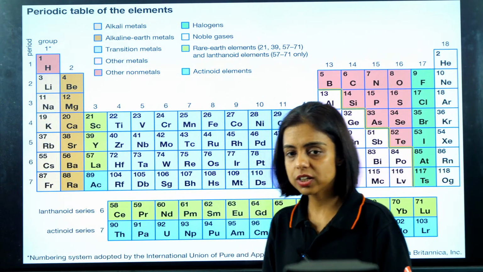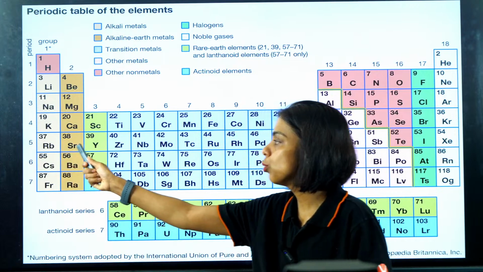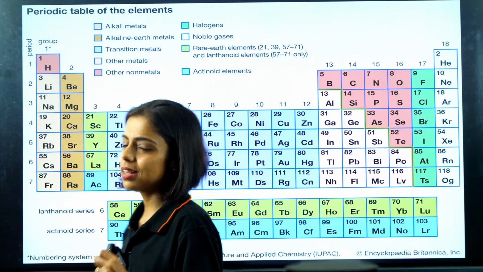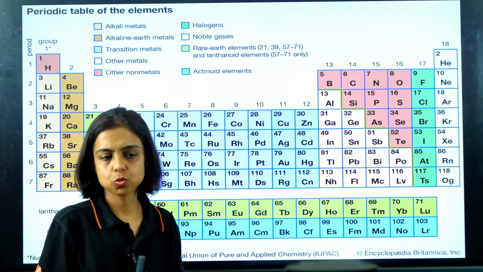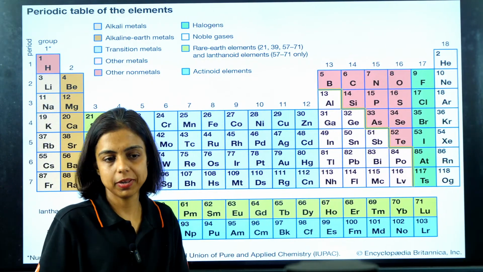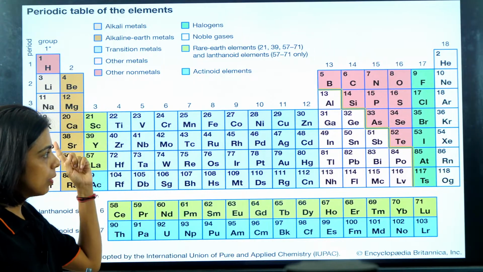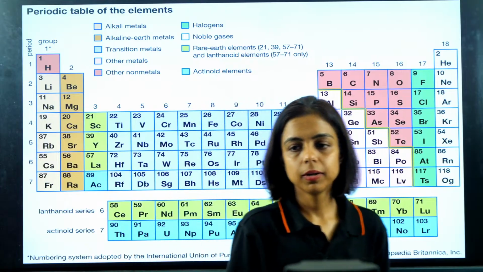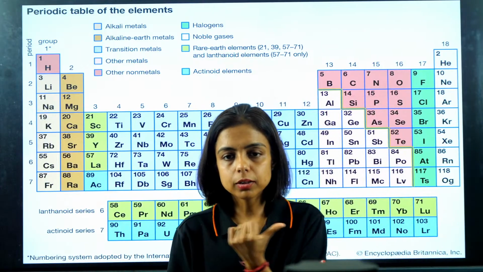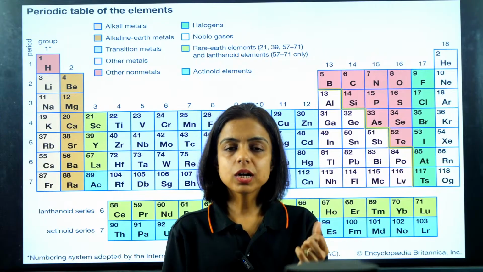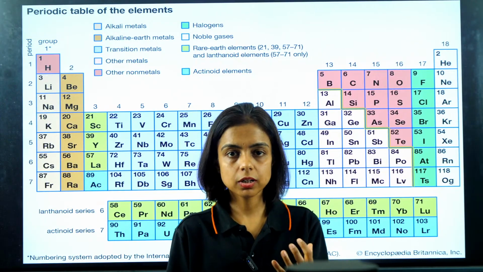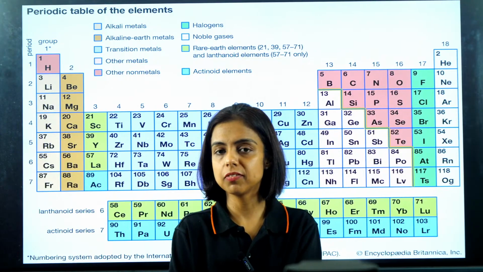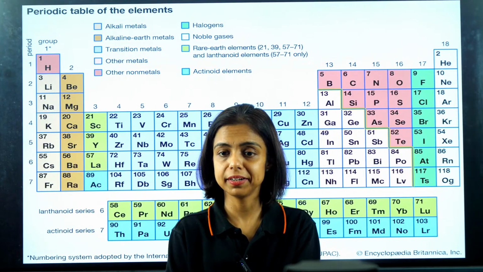Now let's check the trend as we move along the period. If we move along the period, what is the one thing that matters the most, which is affecting the properties of the element? Say lithium, beryllium, boron, carbon, nitrogen, oxygen, fluorine. In a period, what is being changed? What is the major criterion that affects the behavior of atoms along the period?